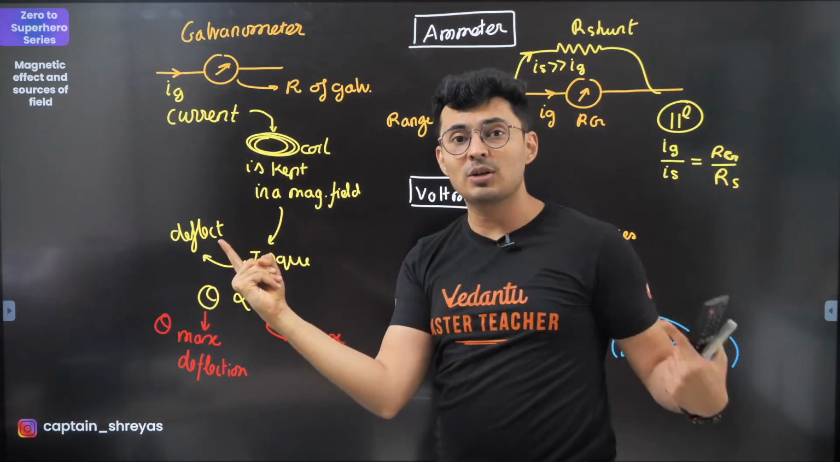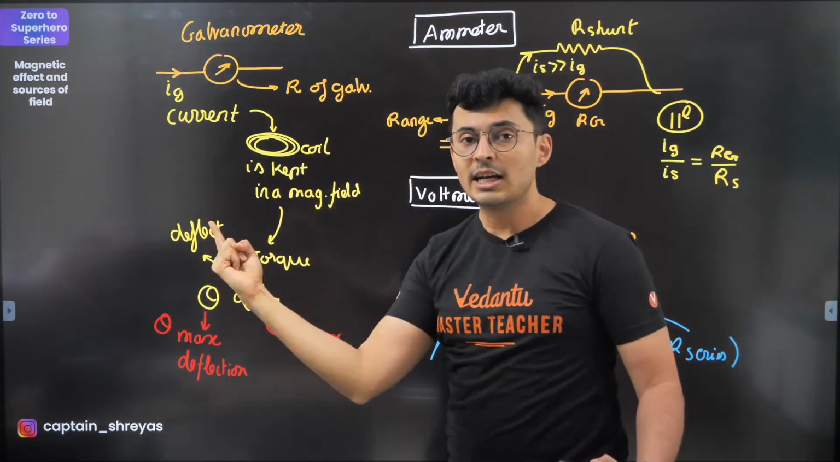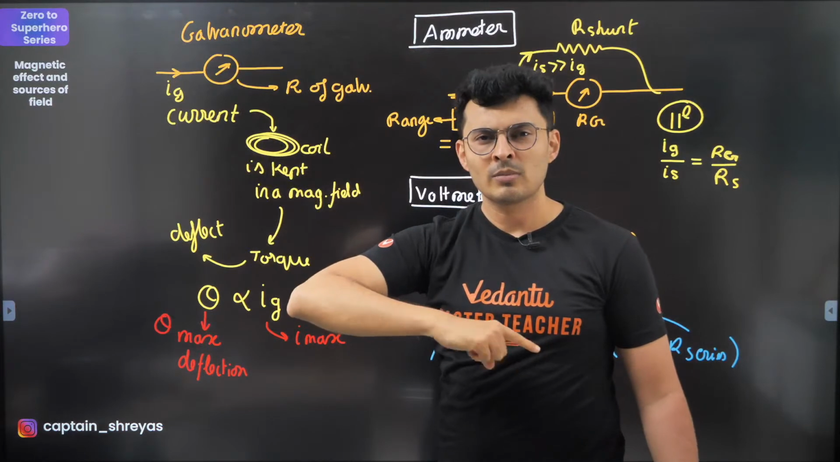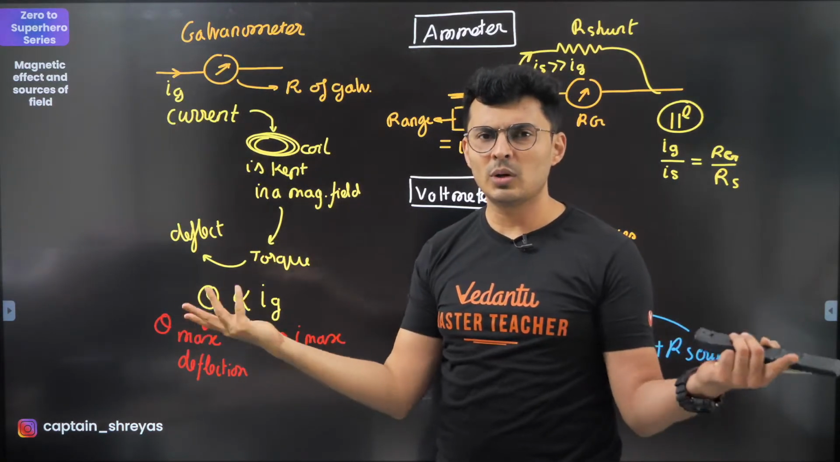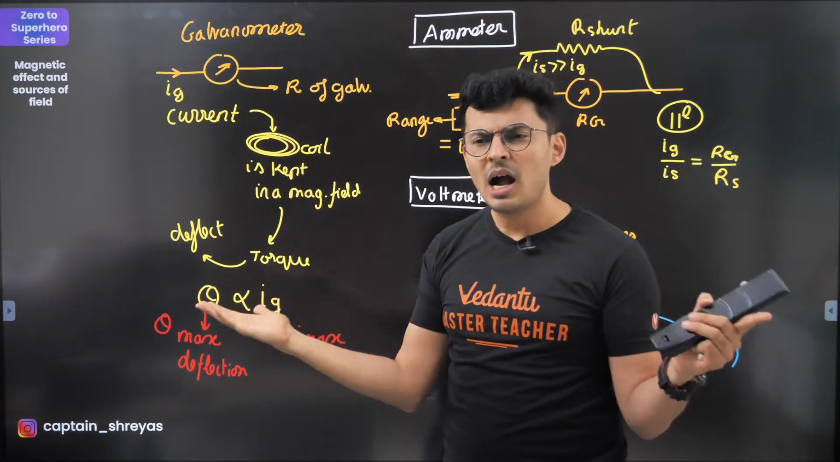If you change the direction of the current, magnetic moment reverses, torque reverses, it will deflect on the other side. If you don't pass any current, no torque, no deflection. As simple as that. Now, you might be wondering, how does it come back?